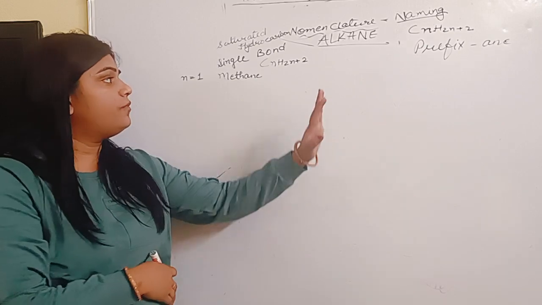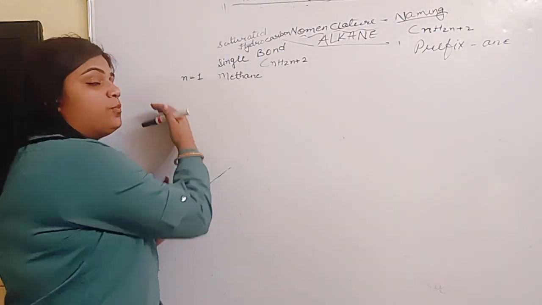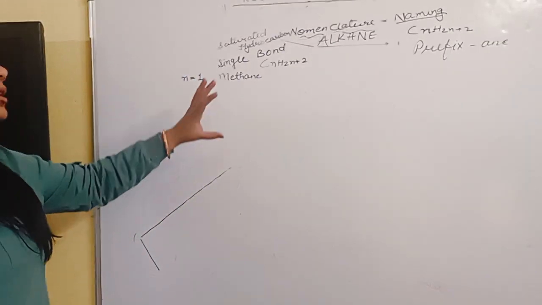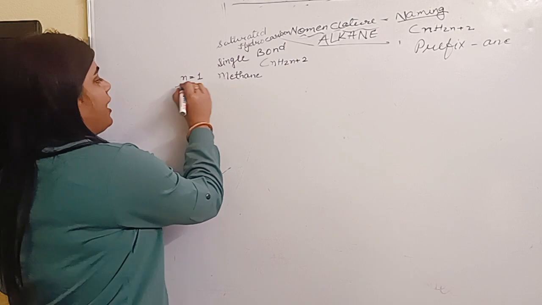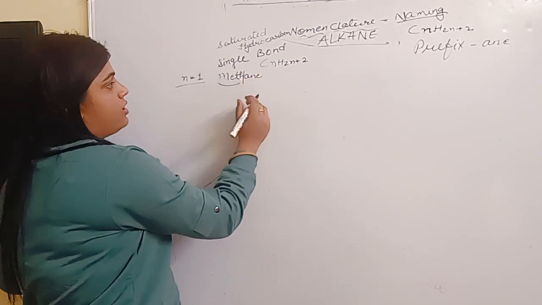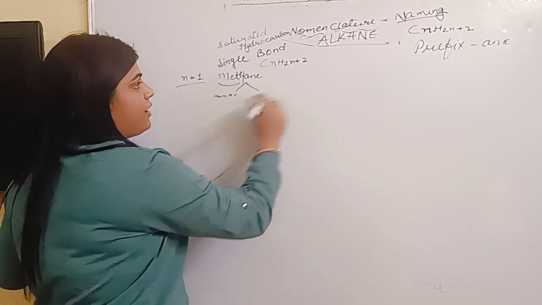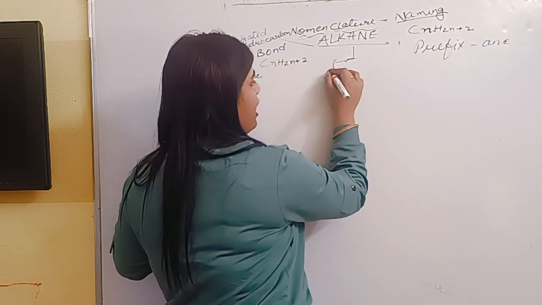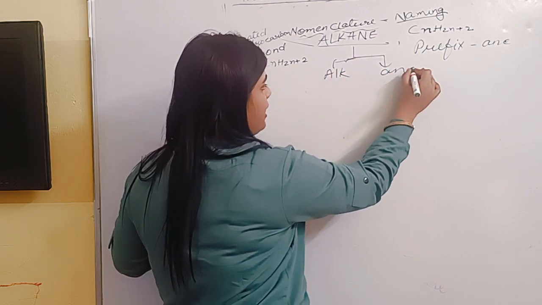Like for alkane, if n is equal to 1, the word root will be meth. For alkane, the suffix is ane and the prefix will be a.